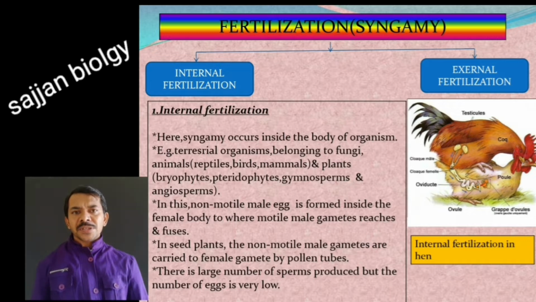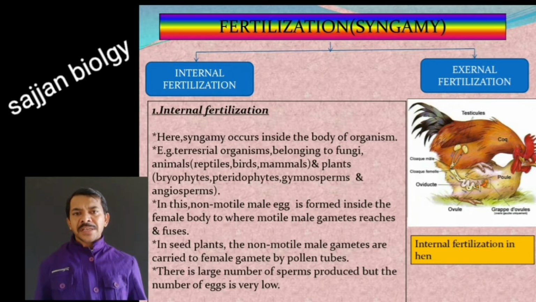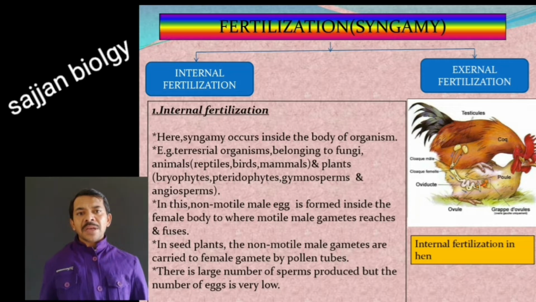So let us discuss in detail internal fertilization. Here syngamy occurs inside the body of the organism. Examples are terrestrial organisms belonging to fungi, higher animals like reptiles, birds and mammals, and plants like bryophytes, pteridophytes, gymnosperms and angiosperms. In these organisms we can see internal fertilization. In this, a non-motile female gamete is formed inside the female body, to where the motile male gametes reach and fuse to achieve fertilization.